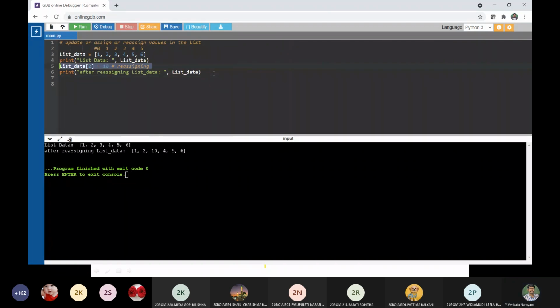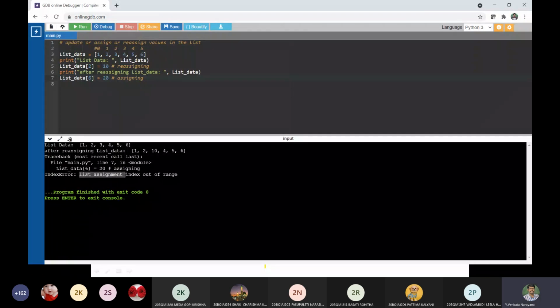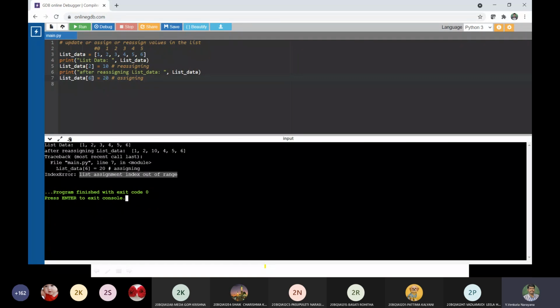Say, for example, now I would like to assign values. Let us go with the index 6. Is this possible? No, sir. See here, list assignment index out of range. It is out of range. Since index 6 is not available, it is not done. Is this clear? Yes, sir. So this has not been done.